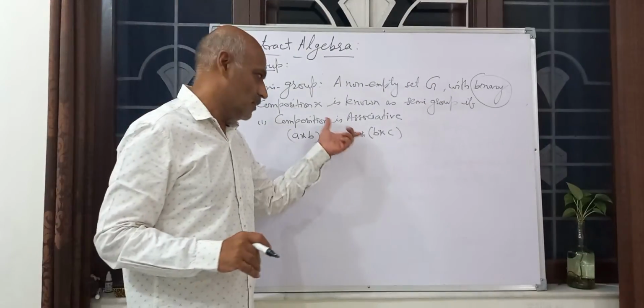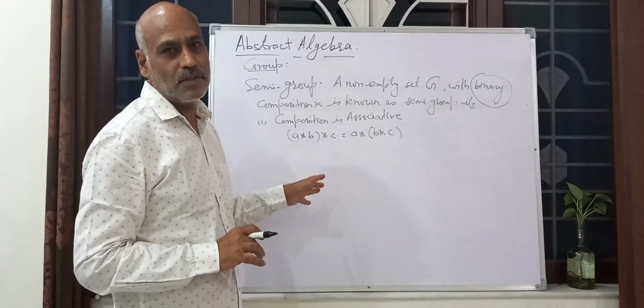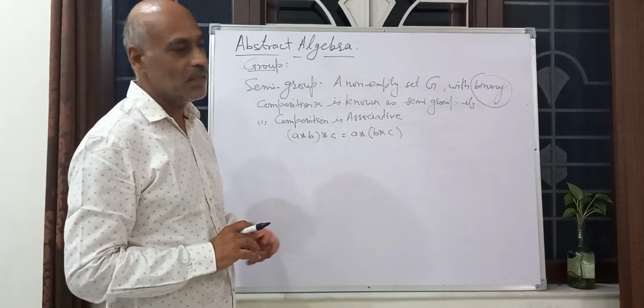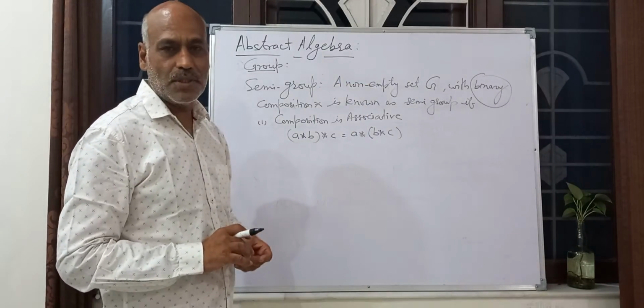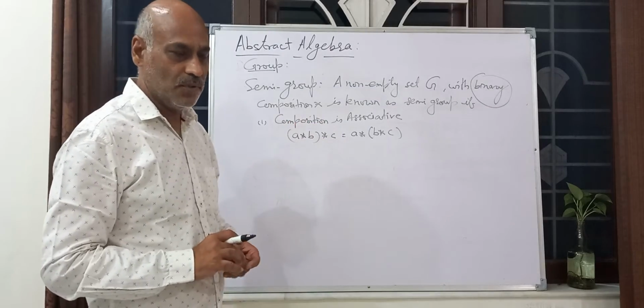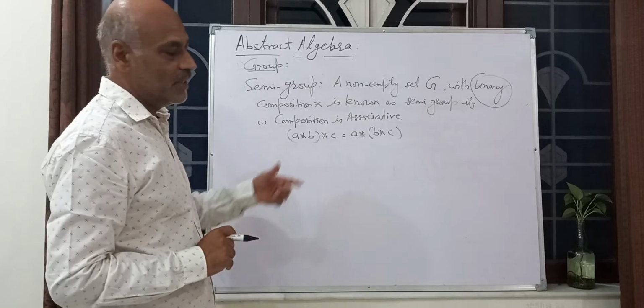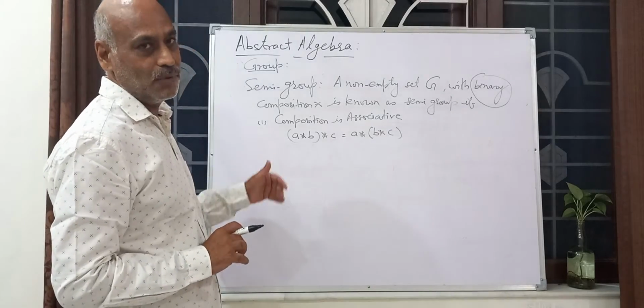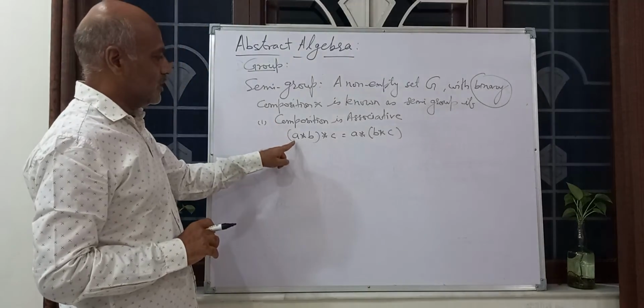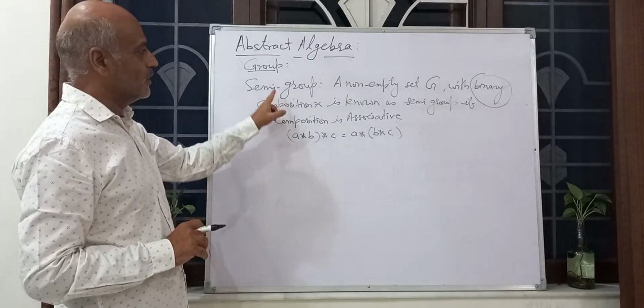So generally, when we solve questions or examples, we will consider binary composition. Composition means binary composition; we will consider that. If it is not, we will mention here that it is only composition. So if composition is associative, then this is a semigroup.